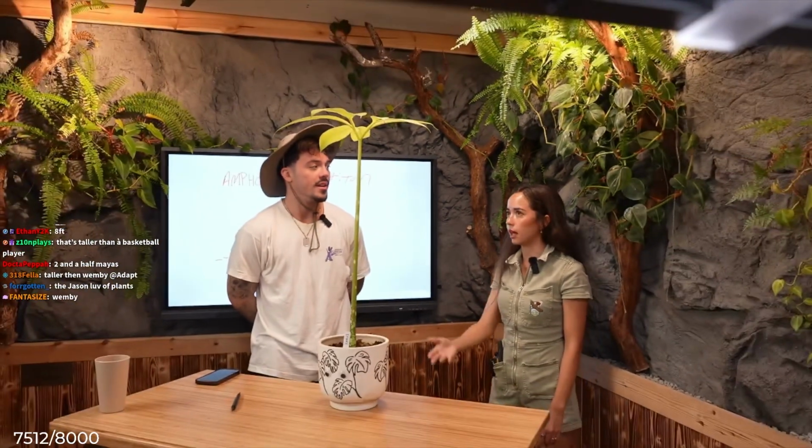How long does it take to get there? About 7 to 10 years. Damn. It is the largest inflorescence in the world. This ceiling is 8 feet, by the way, so floor to ceiling, he'll be that tall. Wow, that's insane. Close to Wemby.